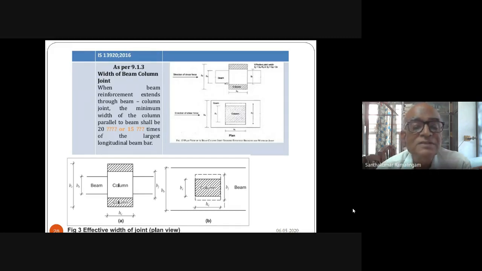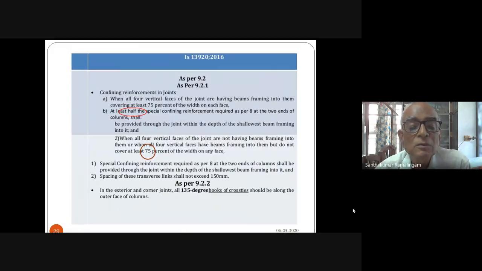Next slide. We have seen this. Now, confining reinforcement in joints. This is where you determine how much confining reinforcement you have to provide. Previously, there was no guideline, but now there is a very clear guideline for confining reinforcement in the joint.